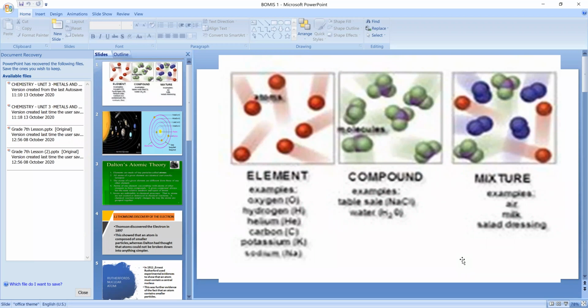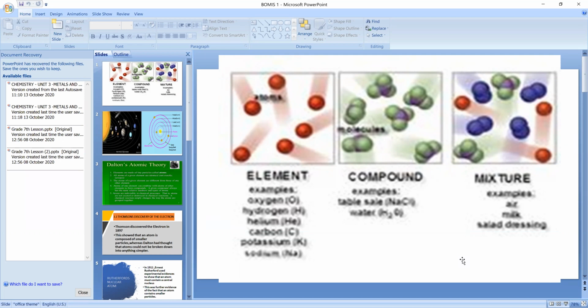Elements, compounds and mixture. Okay, elements are there, compounds are there, and then mixture is there. What is the difference? An element contains only one kind of atom, and it is the simplest substance. It cannot be broken down further into simpler substances. So it is the simplest substance.